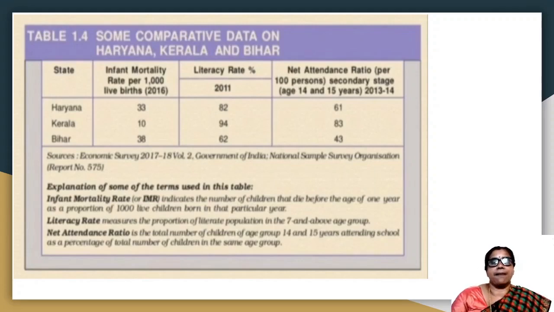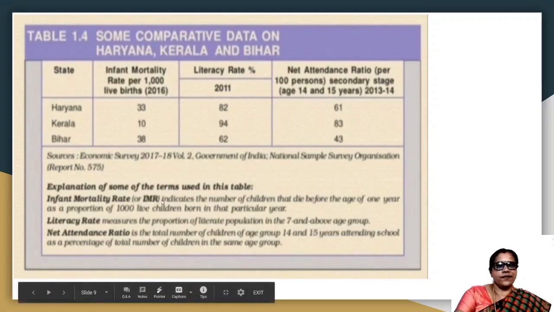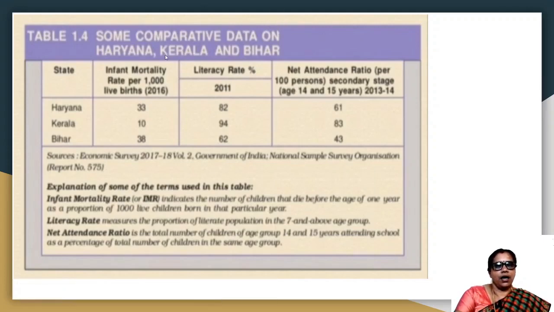Now look at this example, this tabular column. It is also taken from your textbook, children. In this tabular column, we have made a comparison between the same 3 states, Haryana, Kerala and Bihar. Now look at the first column. It is infant mortality rate. What do you mean by infant mortality rate or IMR? Infant mortality rate indicates the number of children or infants that die before completing the age of 1 year as a proportion of 1,000 live children born in a particular year in that particular region.